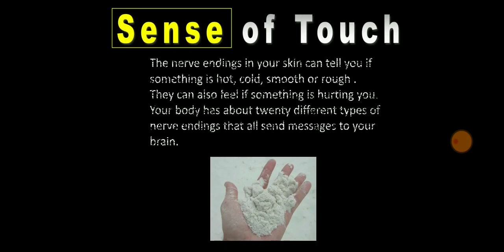The next function is to give a sense of touch. The nerve endings, which I told you are present in our skin, carry messages from the brain to the body and from the body to the brain. Whatever messages need to be passed are carried out by the nervous system. The sense of cold, hot, smooth, rough, all types of sensation are felt through the skin.